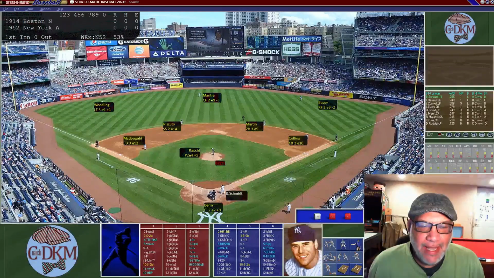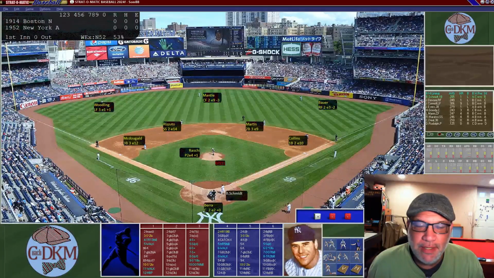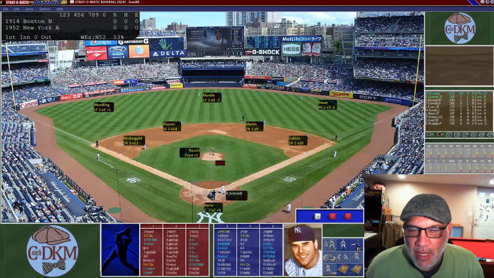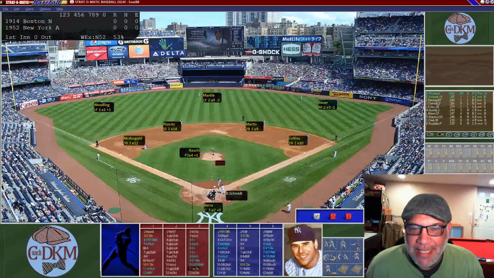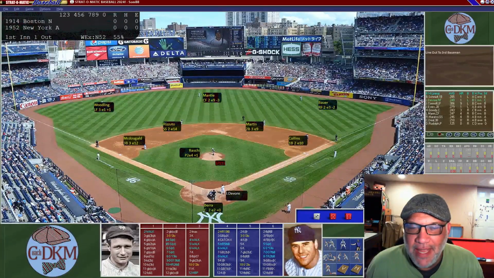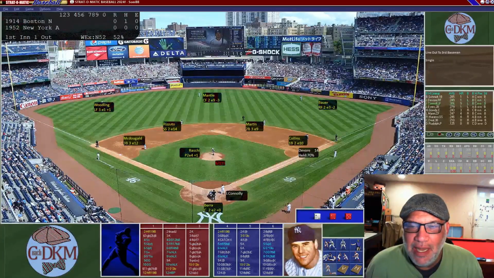In our last game of the preliminaries, we have the 1914 Boston Braves visiting the 1952 New York Yankees. Vic Raschi is on the mound for the Yankees, who I will be managing. Here is Schmidt, the first baseman, up to bat first, and he is going to hit a line ball to McDougald, and that's going to be 1 down. And now here is DeVore, the right fielder. He's going to rip a single opposite field into left, and that's going to put him on base.